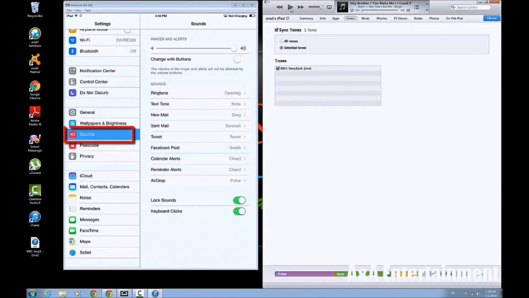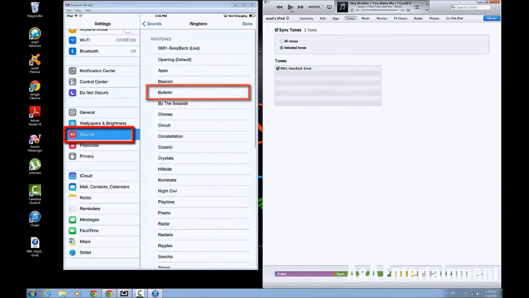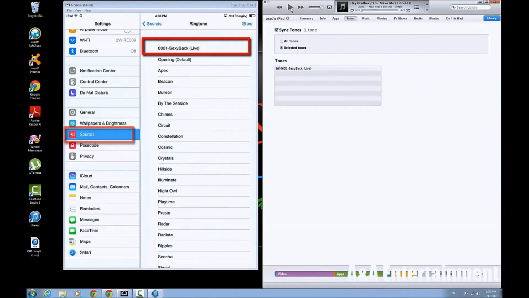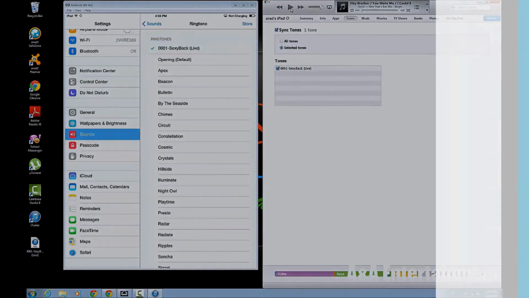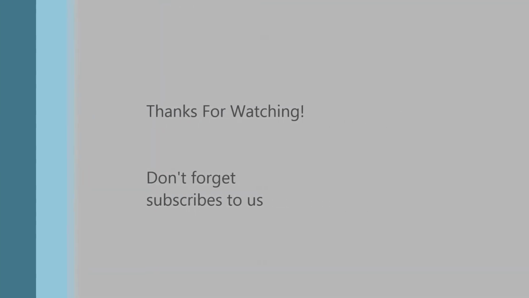Now go to setting, sound, ringtone. Look for the sound, ringtone you just made, and check it. And this will be your ringtone.